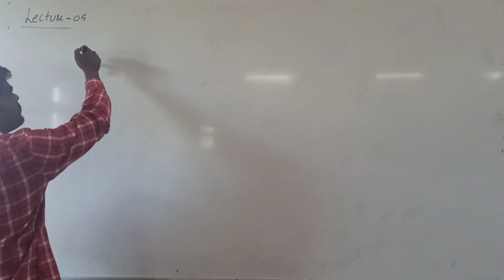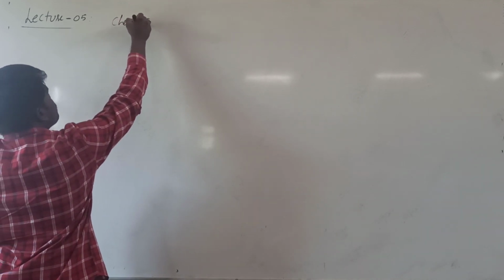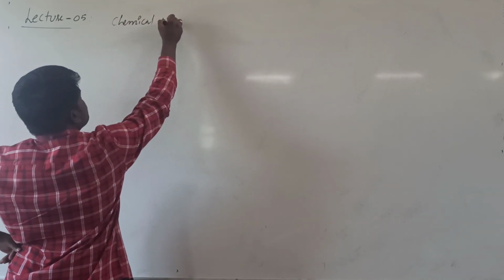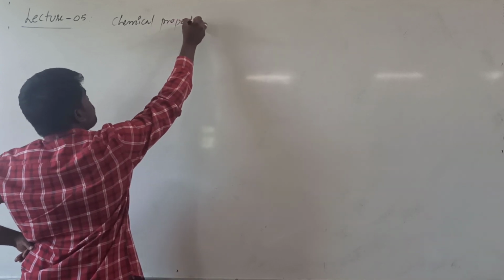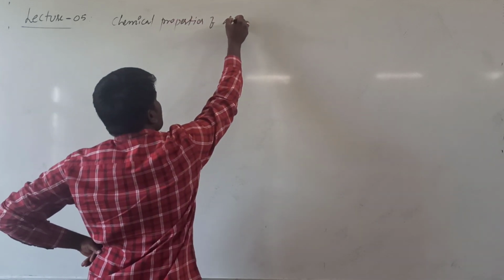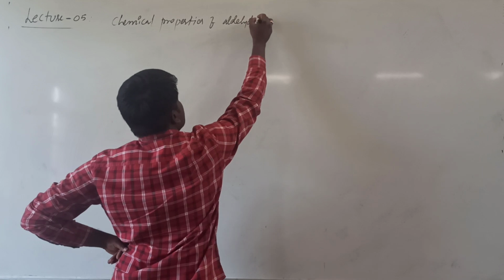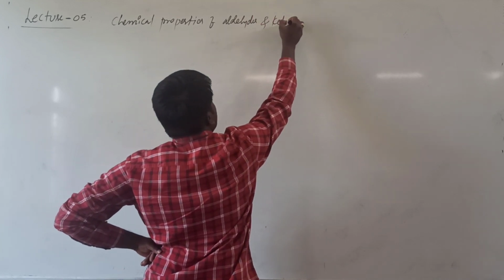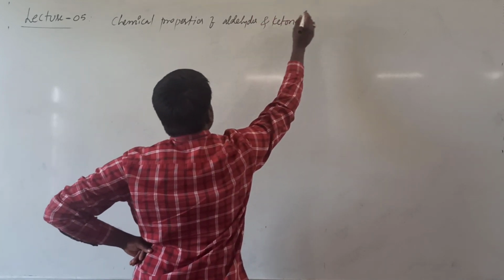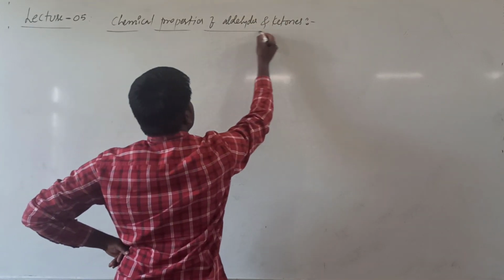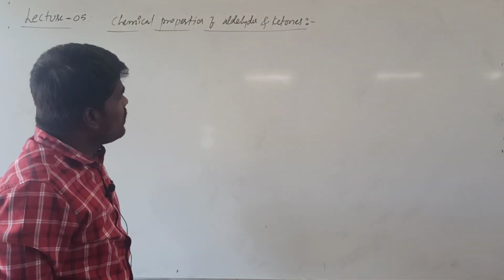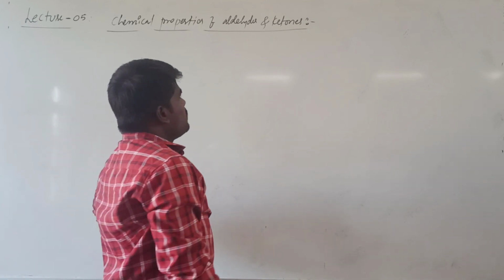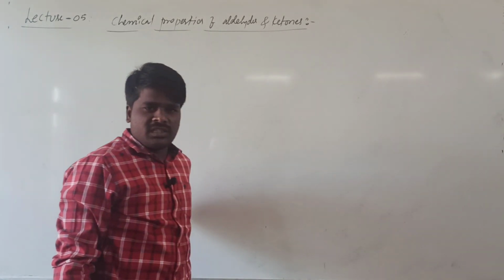Now we will see the chemical properties of aldehydes and ketones. What is common between the aldehydes and ketones?